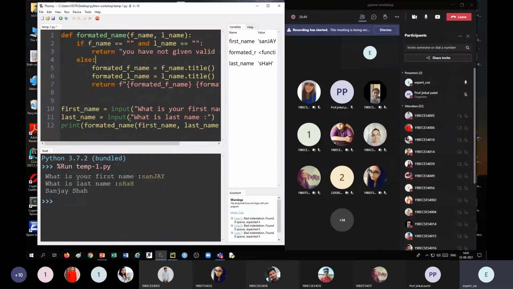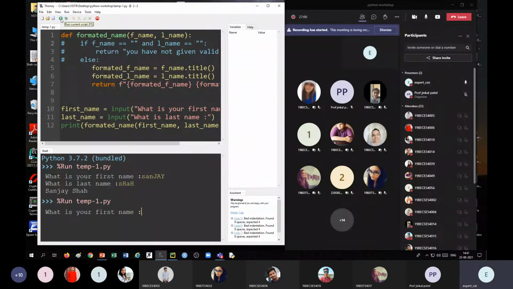If I enter a blank name, it should give something as an output, right? Simply blank should not be there. Suppose I give a blank first name and a blank last name, you will get nothing. It should not be like this.